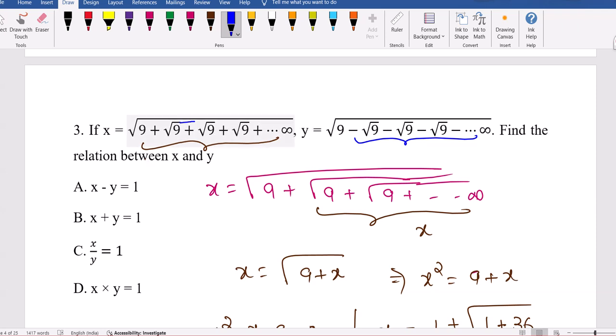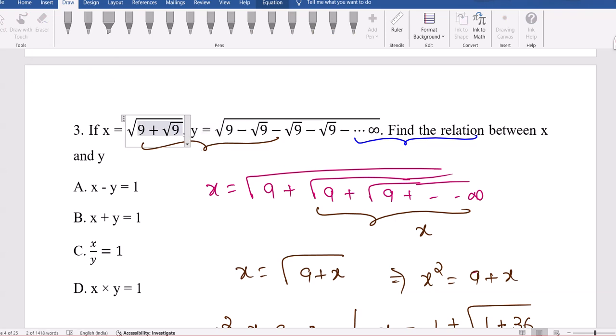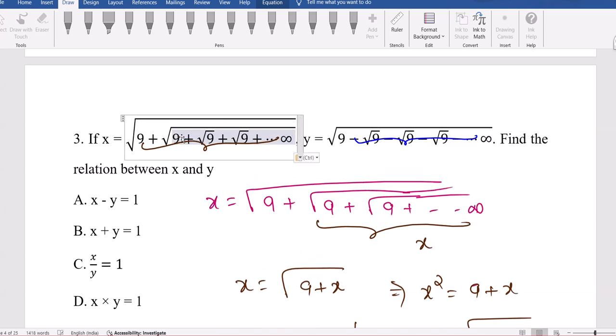Sorry. It can be done now, one minute. I'll just try to... This is inside that. All these things are inside that root 9 only. Yeah, I hope you got those things.